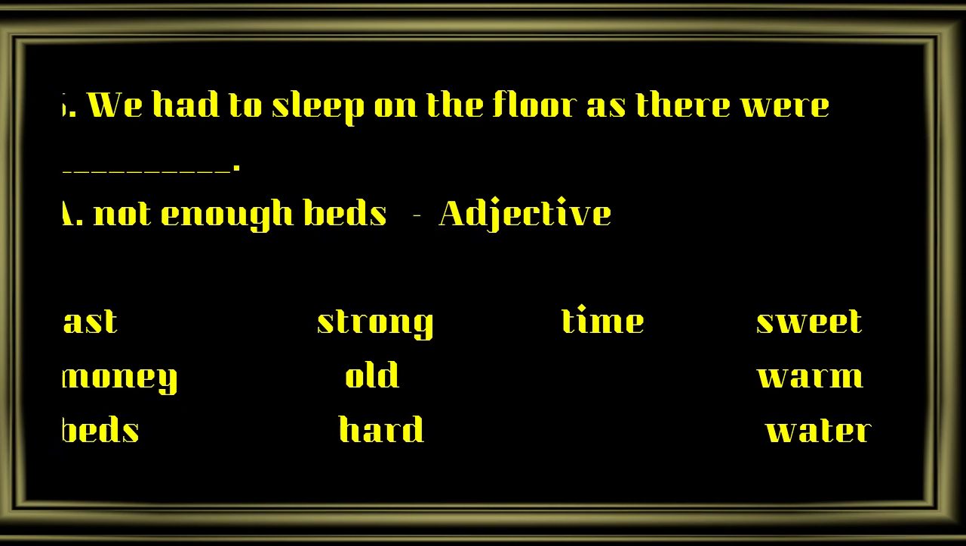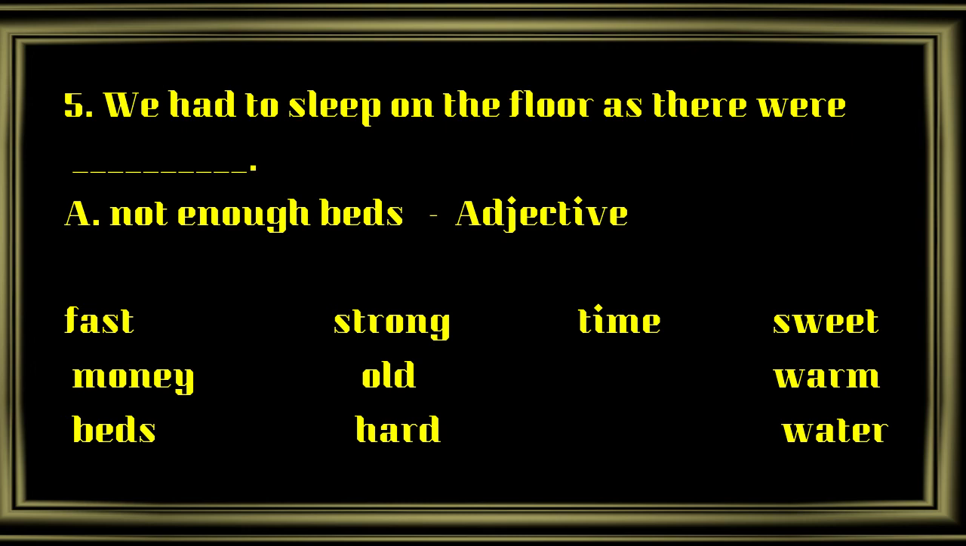We had to sleep on the floor as there were not enough beds. Now the word enough is used before a noun. The word enough is coming before the noun beds. So the function of enough is adjective, because it is coming before a noun. Is it clear?